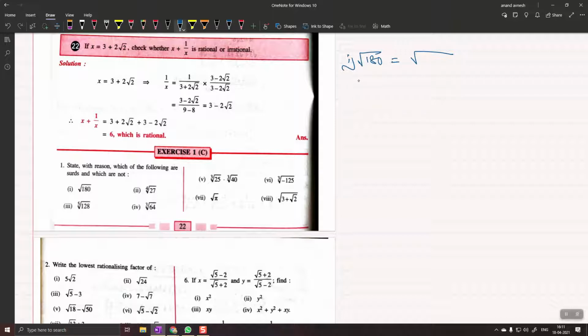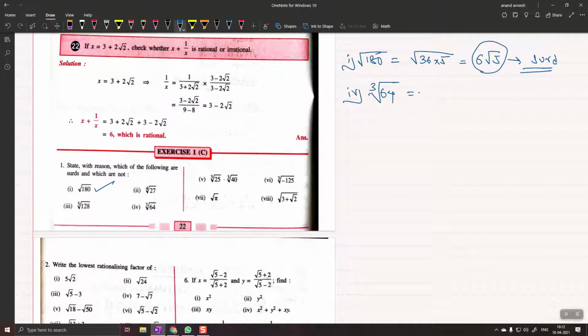I know the table, so I know that it is directly 36 5s are 180. When I simplify, it becomes 6 root 5, which is irrational, and that's why it is a surd. Yes, so root 180 is a surd because in simplified form it's an irrational number. Okay, then comes the fourth question, that is cube root of 64.